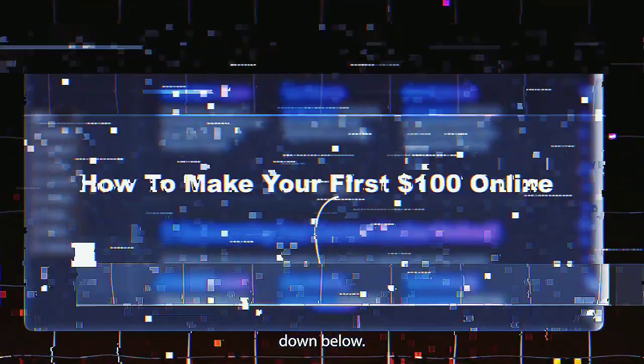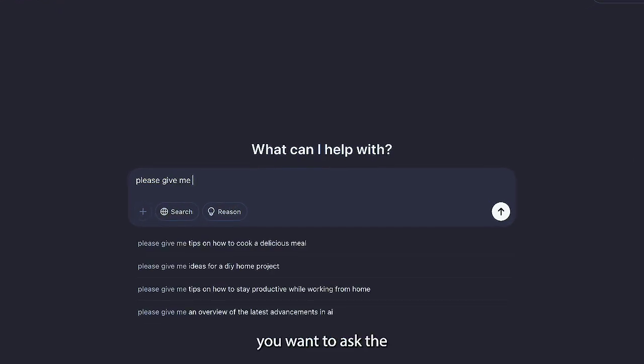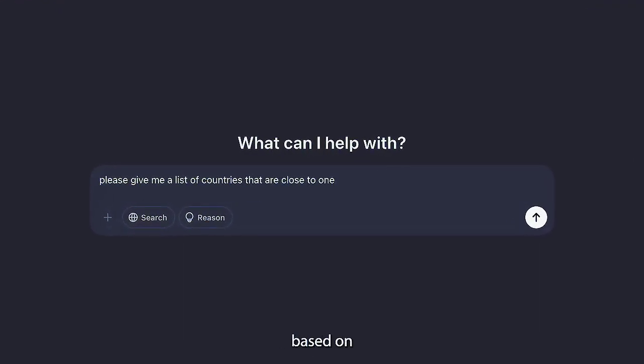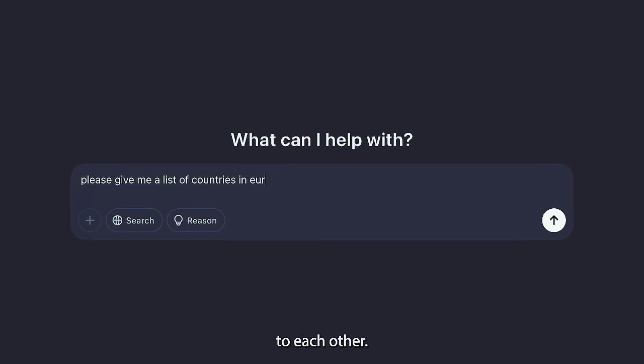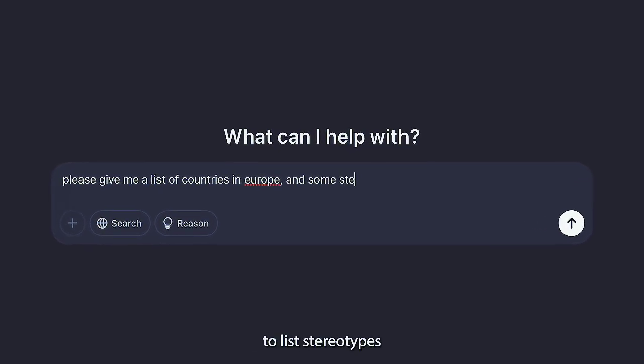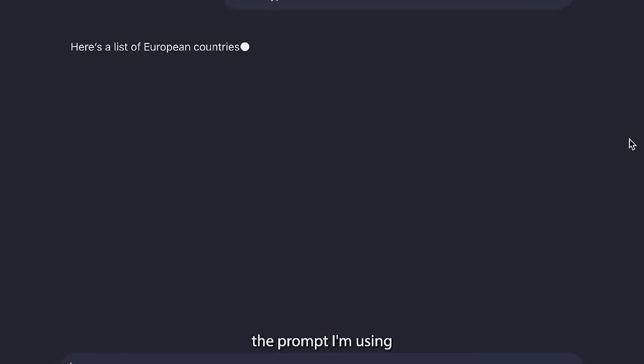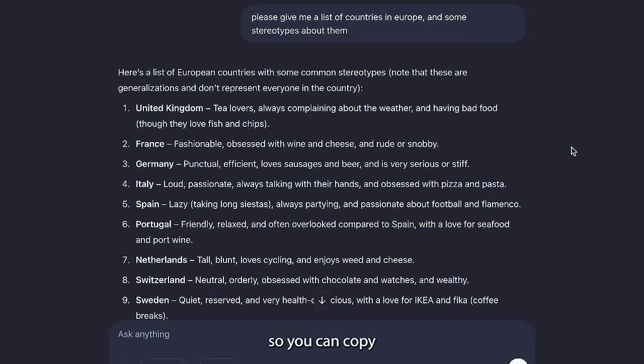Once you're inside ChatGPT, you want to ask the AI for a "POV you go to" style TikTok idea based on European countries that are close to each other. You also want it to list stereotypes for each country, but represented by cats. Here's the prompt I'm using, and it's in the Google Doc so you can copy it directly.